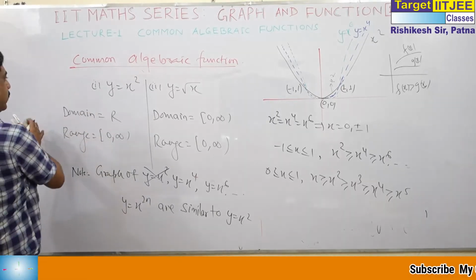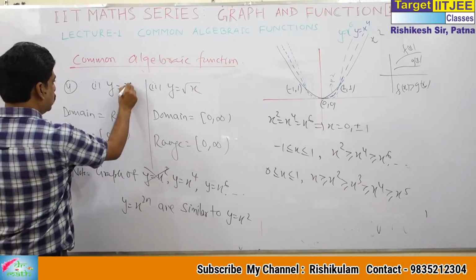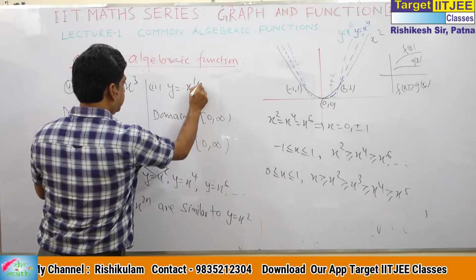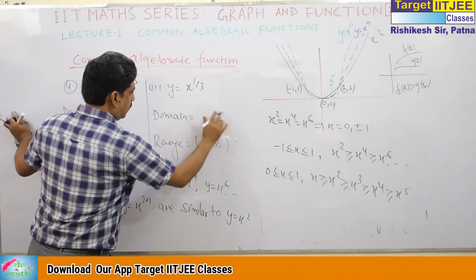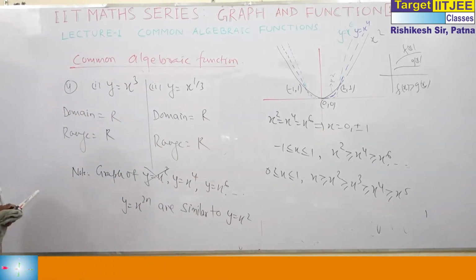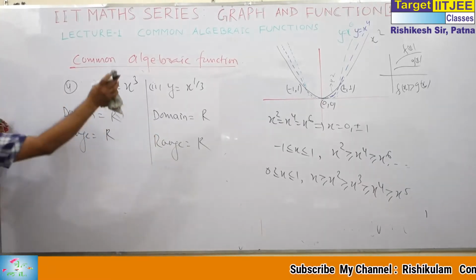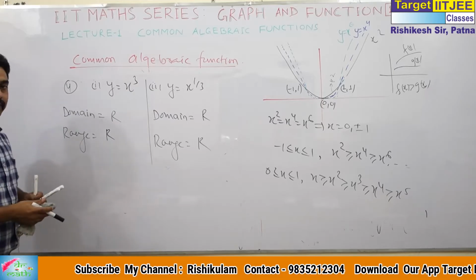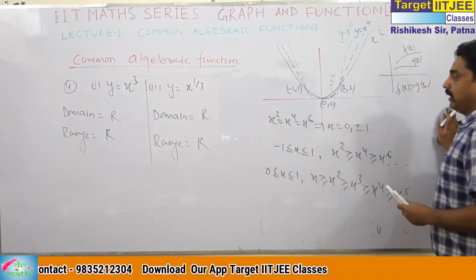Now come to point number 4, where this time I have taken x cube and x to the power 1 by 3. If we talk about domain and range, it is R. Cube root is also defined for negative numbers, so domain and range is R. Okay, now what is the graph? If you want to write something, pause and write. Now I am going to draw the graph of y is equal to x cube.